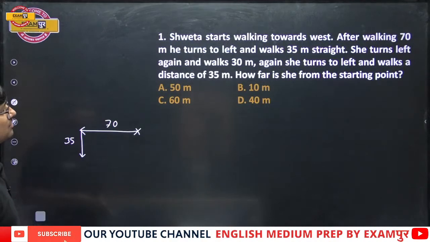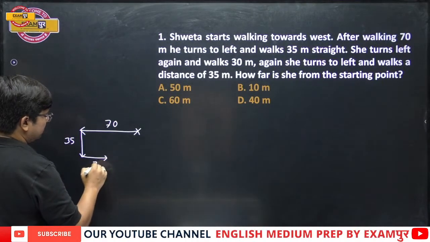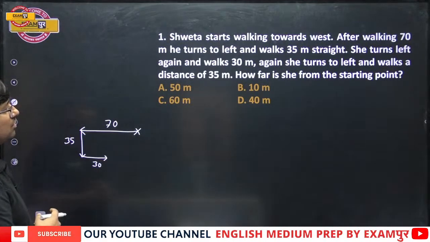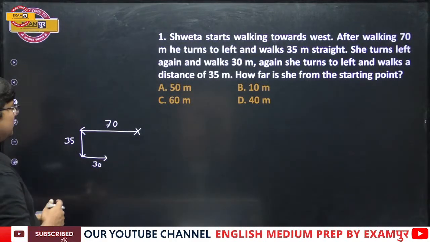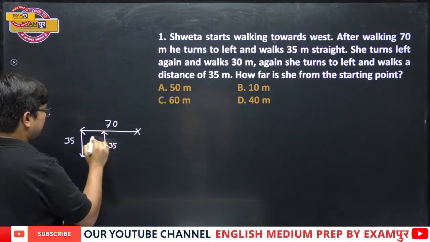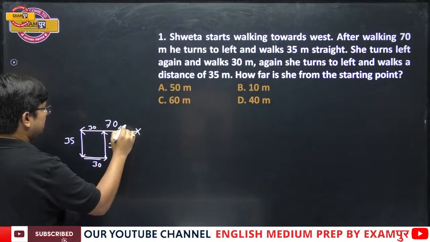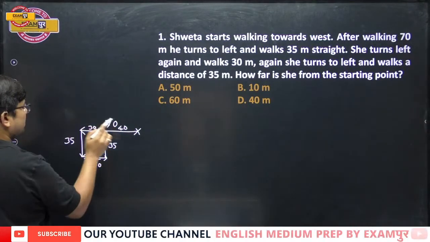She turns left again and walks 30. Again, she turns to her left and walks a distance of 35. Now that means if this is 30, even this is 30 and this remaining part is 40.